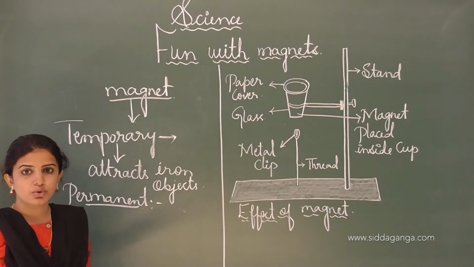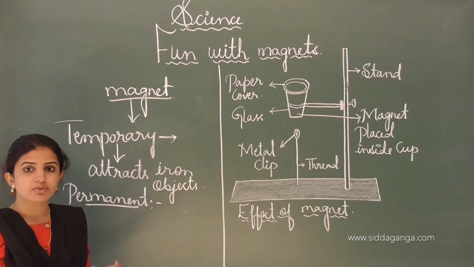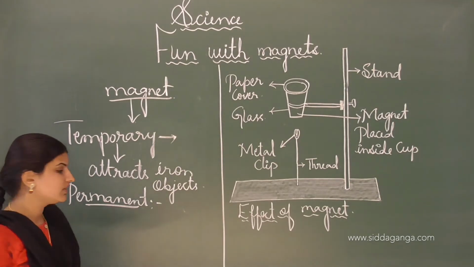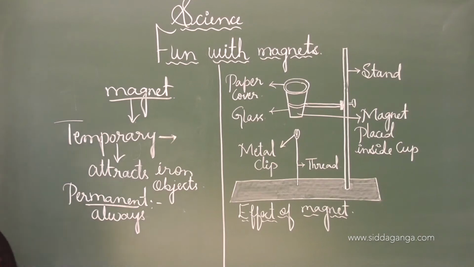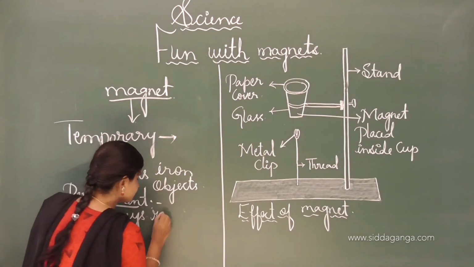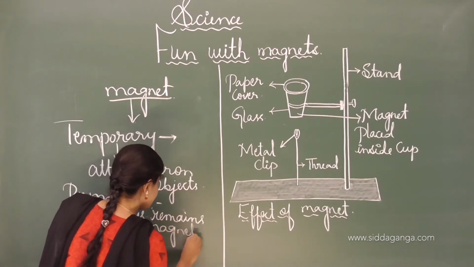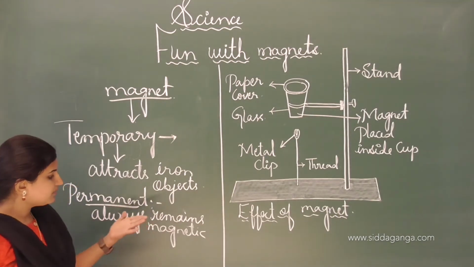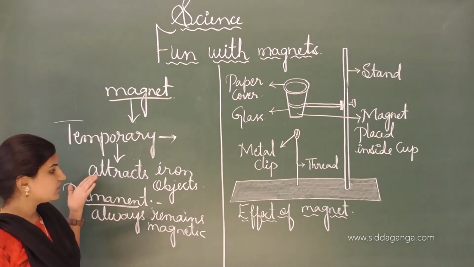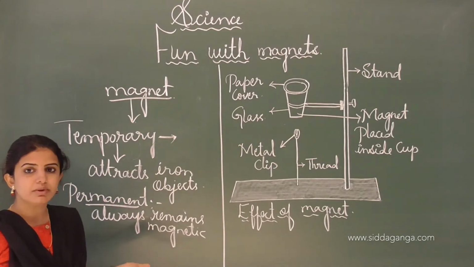After that there is no more attraction or repulsion, whereas the permanent magnet shows permanent attraction and always remains magnetic.